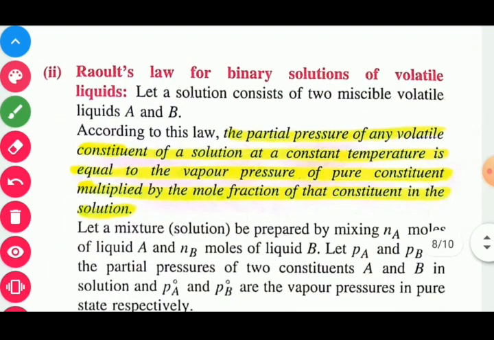Now the second law, that is Raoult's second law for binary solution. Binary solution means the solution which contains only two components, one solute and one solvent, that are volatile liquids. So here in this binary solution, solute and solvent both are in liquid state, and both are found to be volatile in nature, meaning both convert into vapor.